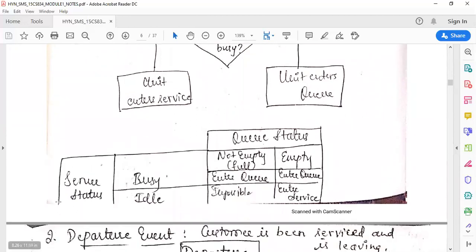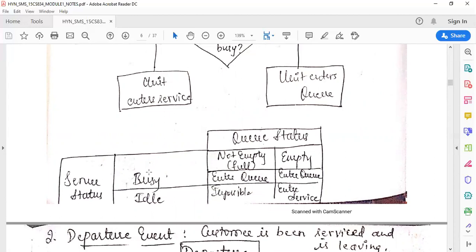So we will write the status like this. The server can be either busy or idle, and the queue can be either empty or not empty. Not empty is nothing but the queue is full. When the server is busy and the queue is not empty, since the server is busy, the customer has to enter the queue.